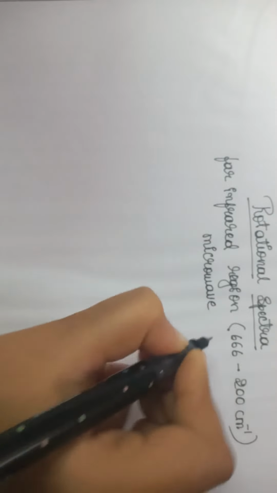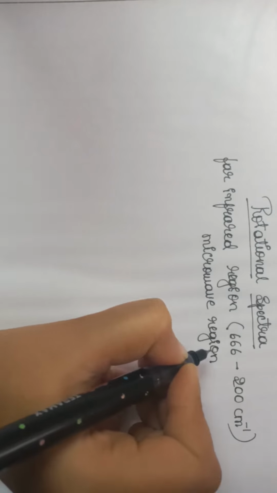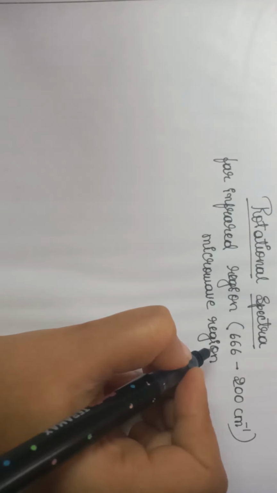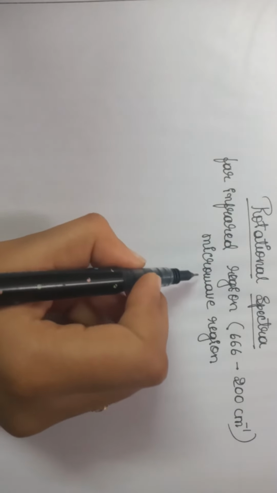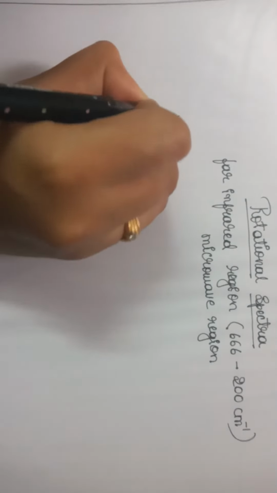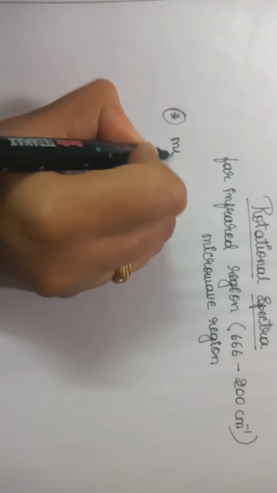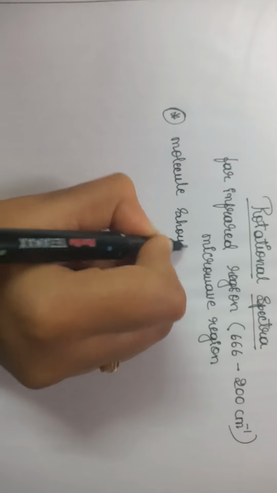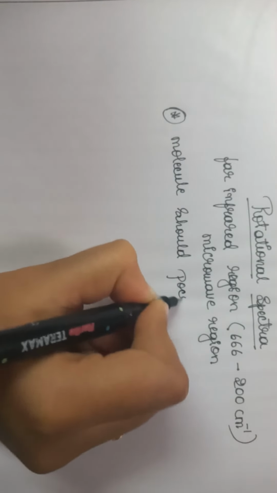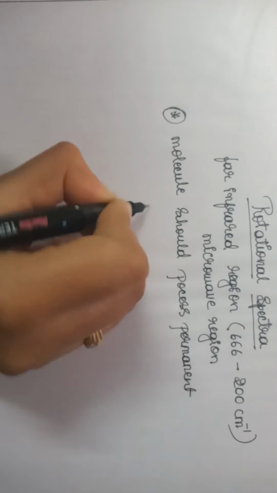In the infrared region we have three types: far infrared, middle infrared and near infrared regions. So rotational spectra is active in the microwave region. The molecules which are active in rotational spectra should possess a permanent dipole moment.